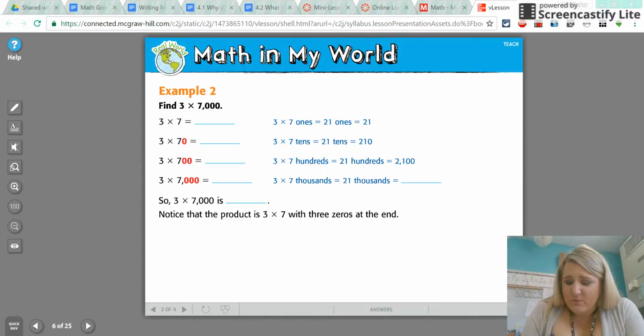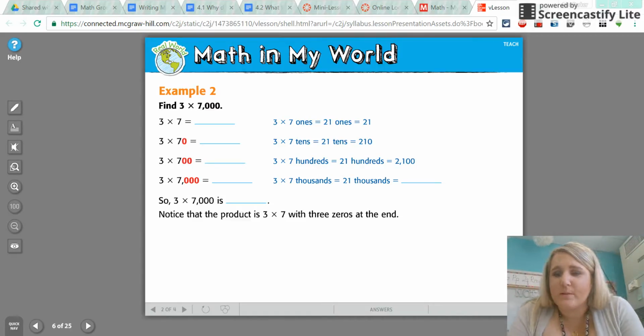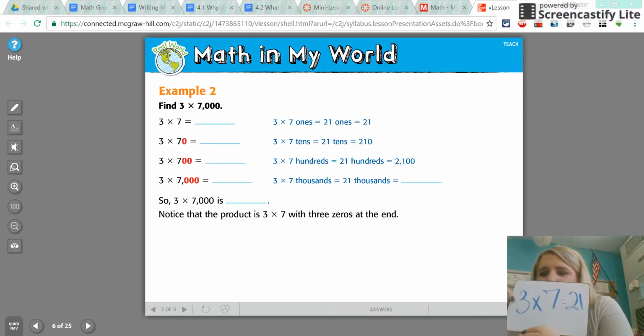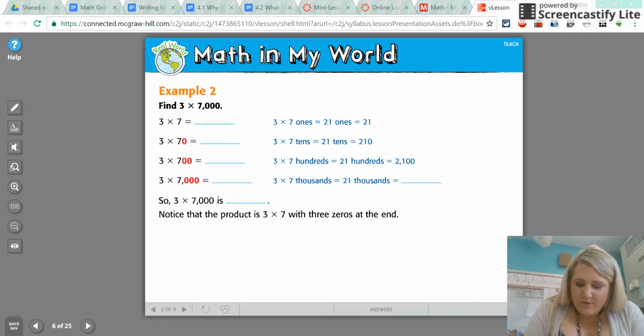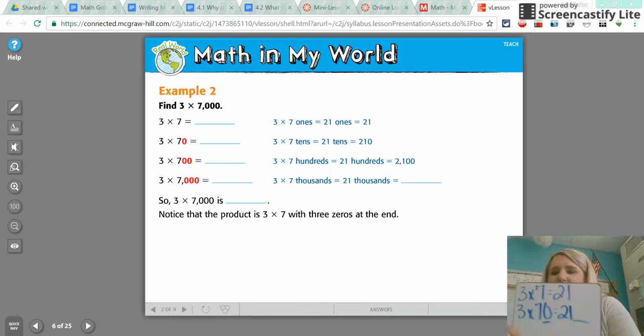So 3 times 7, what is that? It's going to be 21. Okay. Now, if I want to expand that, I just have to add some zeros. So if 3 times 7 is 21, then 3 times 70, what am I going to add to the end of that?